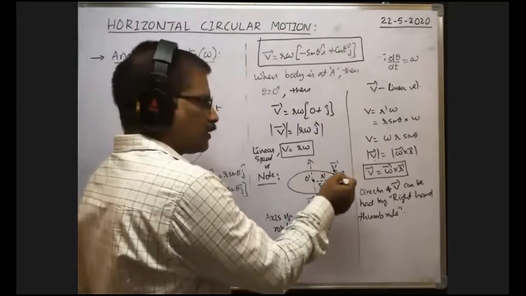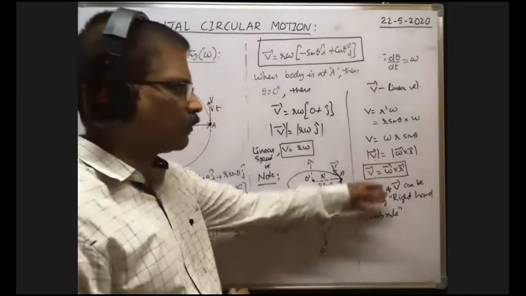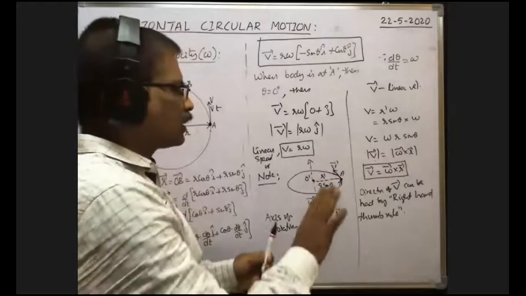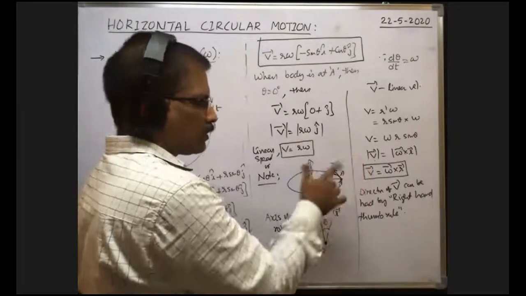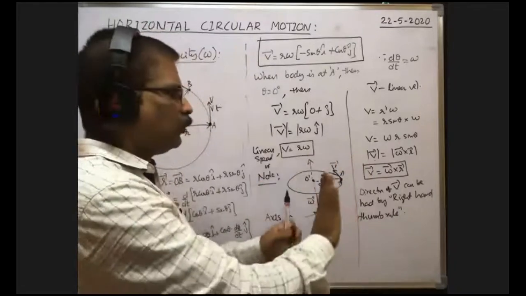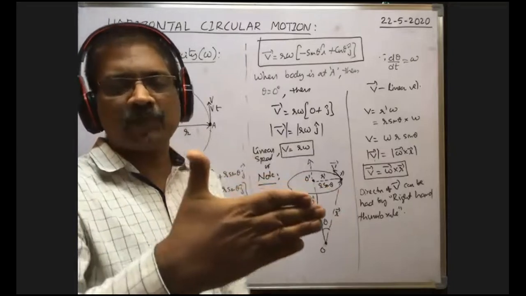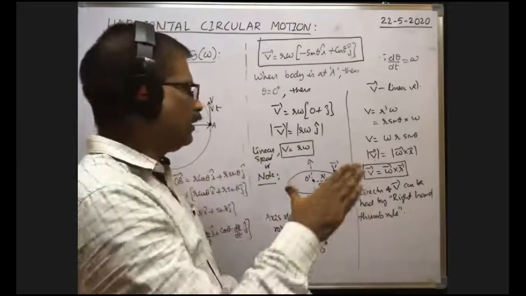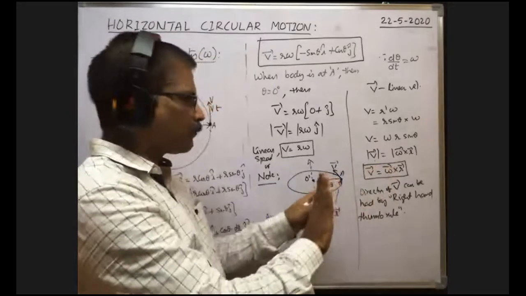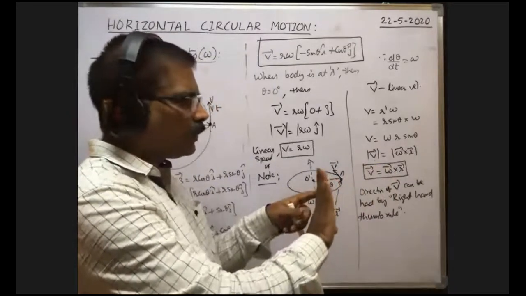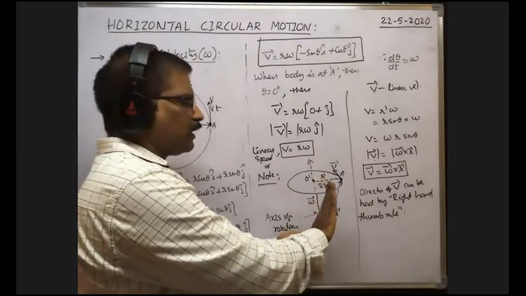Is it inward or outward? That can be had by using the right hand thumb rule according to this formula. Suppose omega bar is in this direction, then the velocity direction must be inward. Is it correct or not? We have to check. You keep the right hand thumb and the remaining fingers perpendicular to each other. In this cross product, first you keep these fingers along omega bar, then you curl these fingers along the direction of r bar.